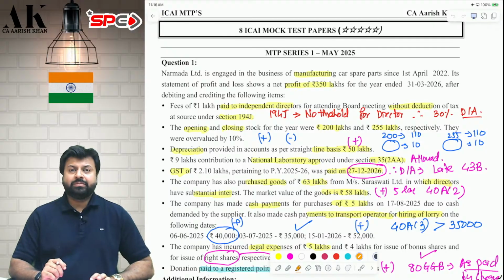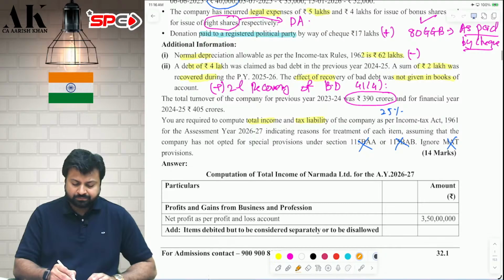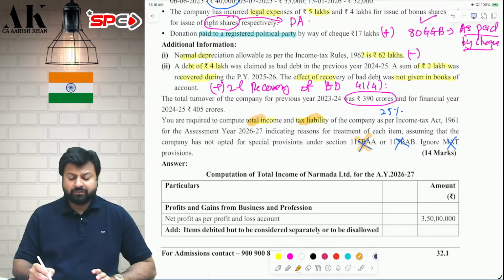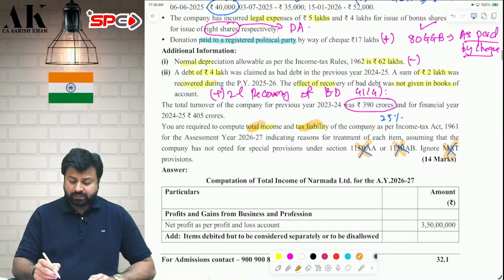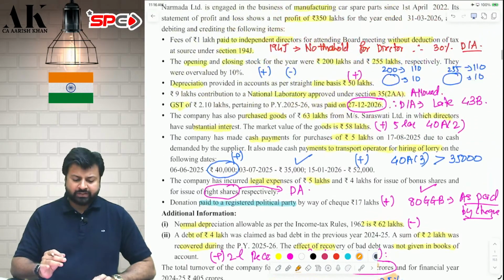We are starting with MTP Series 1 May 2025. The very first question over here is on total income. We are supposed to compute total income and tax liability as per the normal provisions, not as per 115BAA, not as per 115BAB. Ignore MAT. The turnover of last year is 390 crore. Therefore, the tax rate will be 25%. Okay. Now let's start with the question.